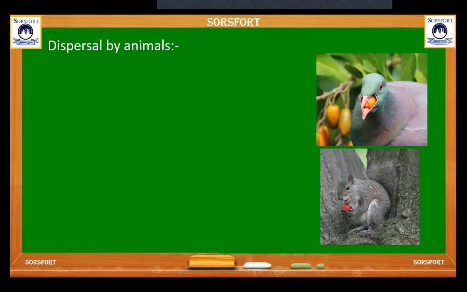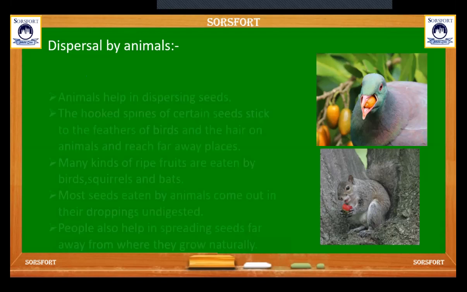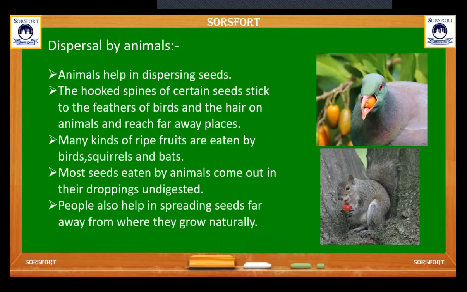Next, dispersal by animals. Animals help in dispersing seeds. The hooked spines of certain seeds stick to the feathers of birds and the hair of animals and reach faraway places.